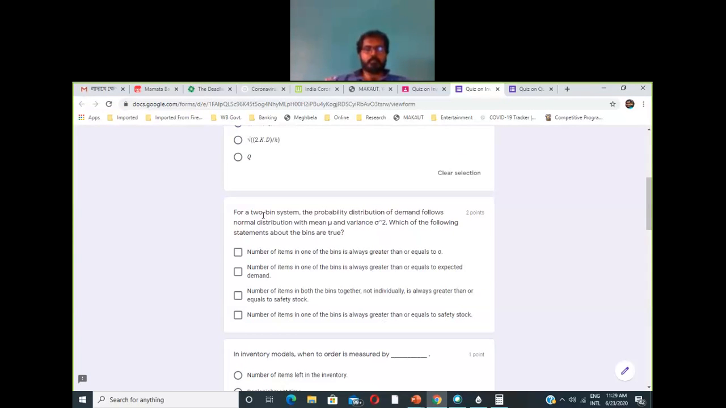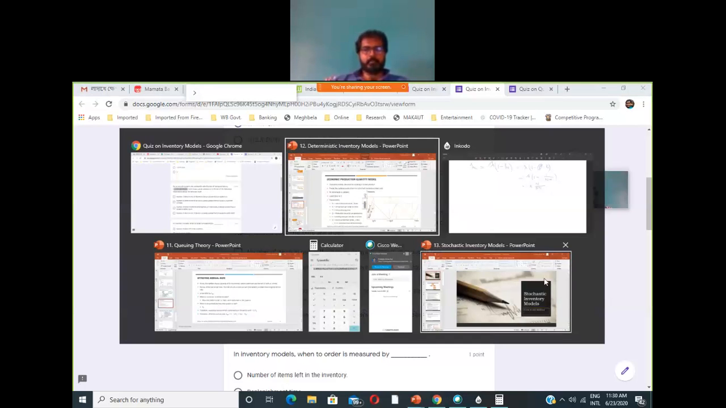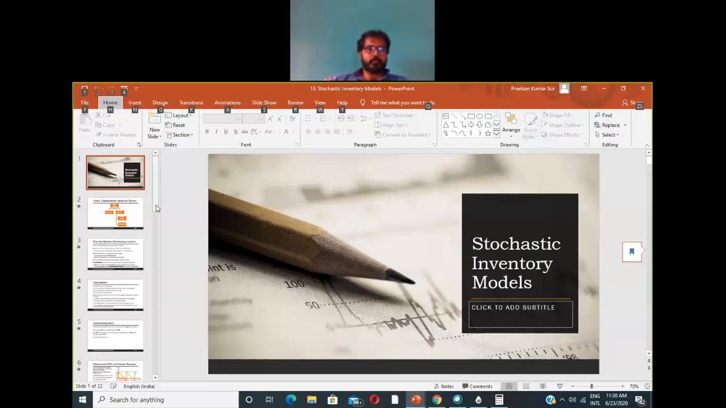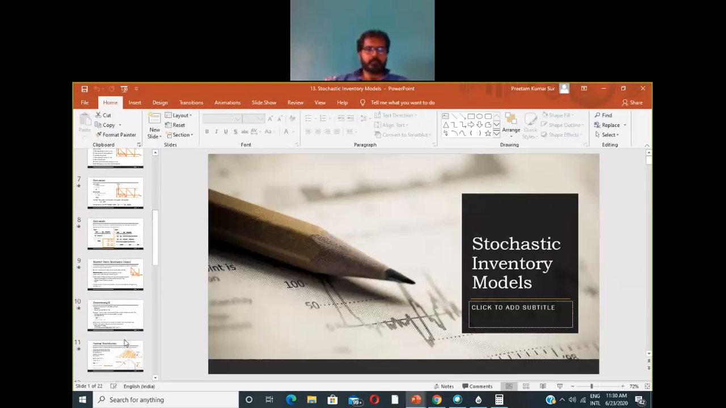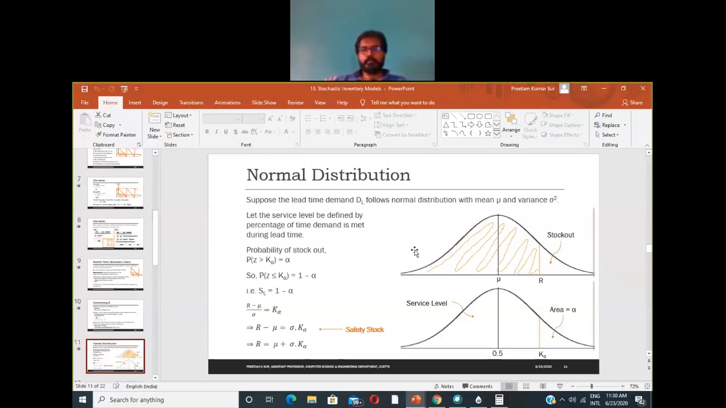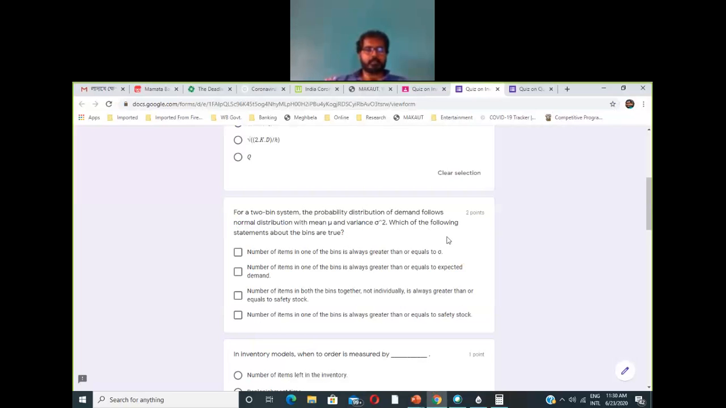Now for the next question: for a two-bin system, the probability distribution of demand follows a normal distribution with mean mu and variance sigma square. Which of the following statements about the bins are true? So the probability distribution of demand is following a normal distribution. If we come to the slide of the stochastic inventory model for the two-bin system, where we have done the two-bin system for normal distribution, which of the following statements are true?